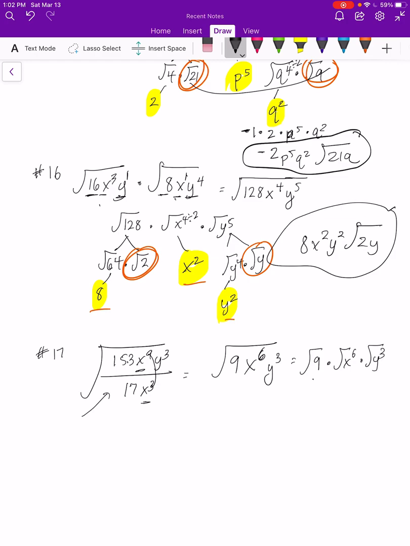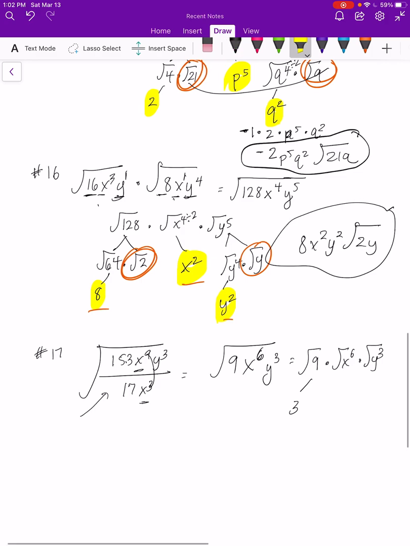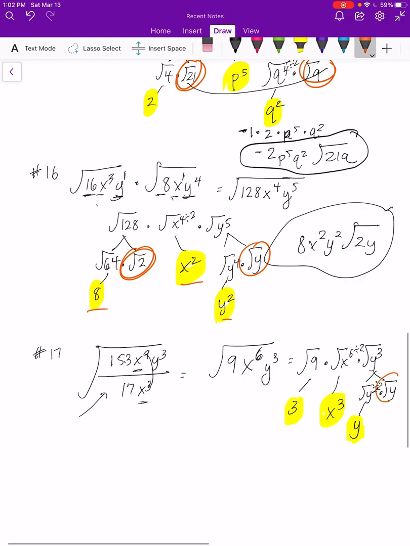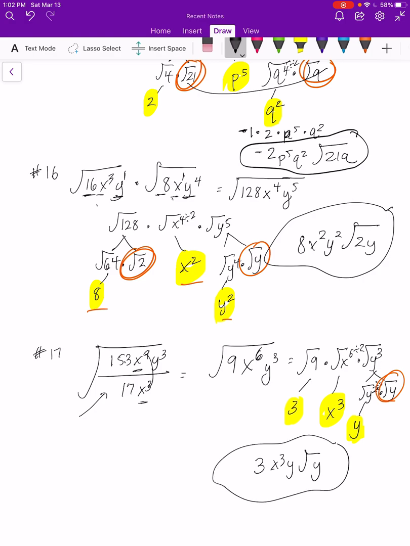So now you can see how we're combining all of these things together. I love it. So square root of 9, the square root of x to the 6th, the square root of y to the 3rd. Square root of 9 is 3. Outside, highlight in yellow. Square root of x to the 6th, divide by 2, which would be x to the 3rd. Outside, highlight in yellow. Y to the 3rd, I'm going to split into y squared times y, because 2 plus 1 is 3. Divide by 2, which gives you y. Outside, highlight in yellow. Can't divide the other y, so inside. So my final answer is 3x to the 3rd, y, square root of y. Dun, da, da, da. We're done.